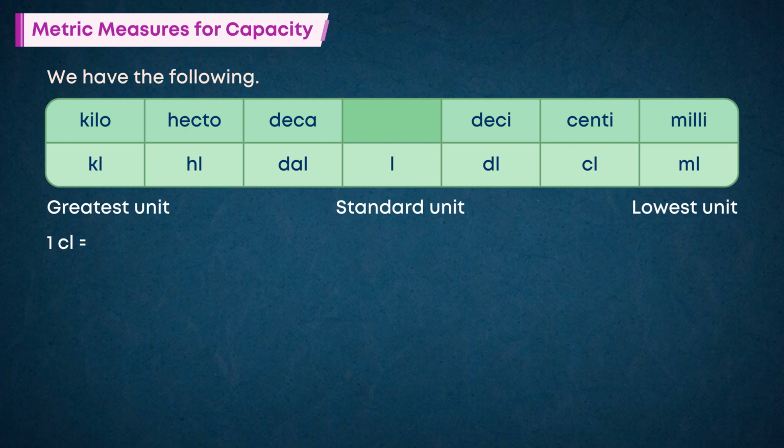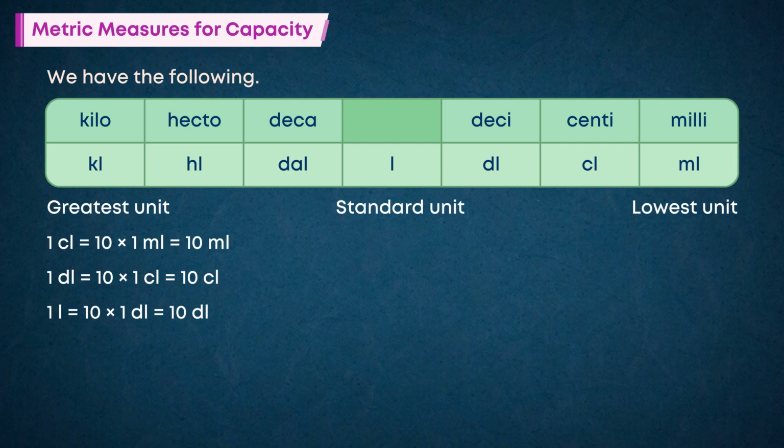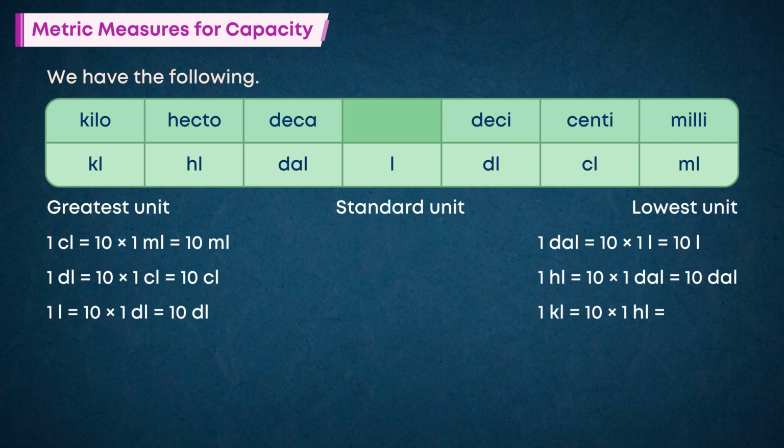1 cl is equal to 10 into 1 milliliter, which is equal to 10 milliliters. 1 dl is equal to 10 into 1 cl, which is equal to 10 cl. 1 liter is equal to 10 into 1 dl, which is equal to 10 dl. 1 dal is equal to 10 into 1 liter, which is equal to 10 liters. 1 hl is equal to 10 into 1 dal, which is equal to 10 dal. 1 kl is equal to 10 into 1 hl, which is equal to 10 hl.